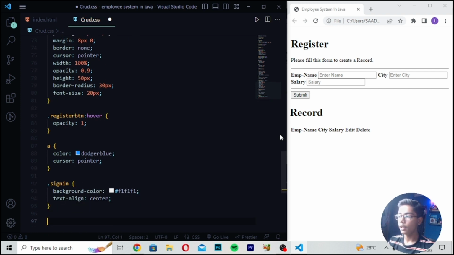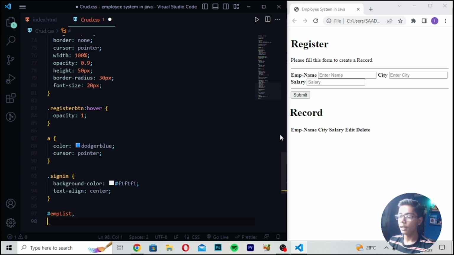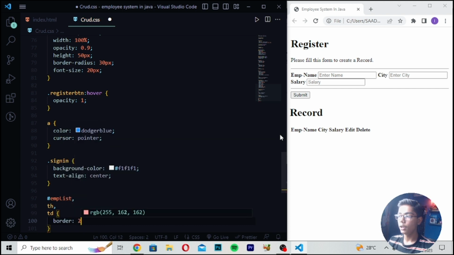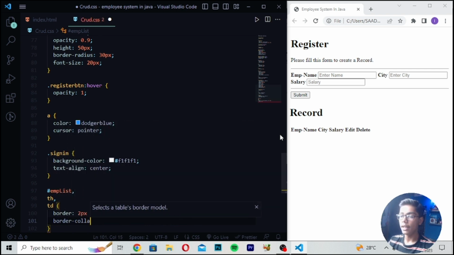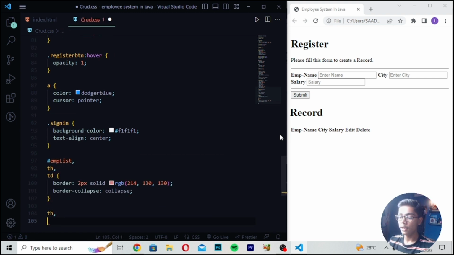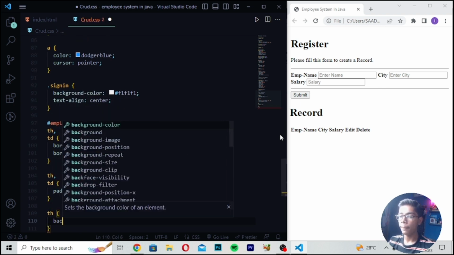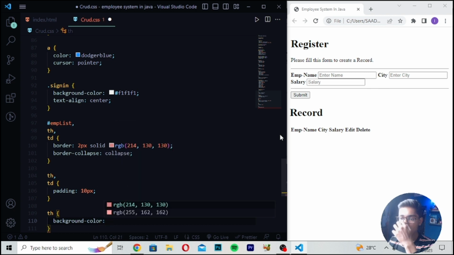Then you have to write a tag, employee list. Then I will write th and write td. Here you have to write border, which should be 2 pixel solid RGB. So here I will write this 214 130. Then you have to write border collapse and write collapse. Then you have to move down after this. Write th td. Then I will write padding 10 pixel. Then you have to write th background color, and in background color I will write RGB 175 173.